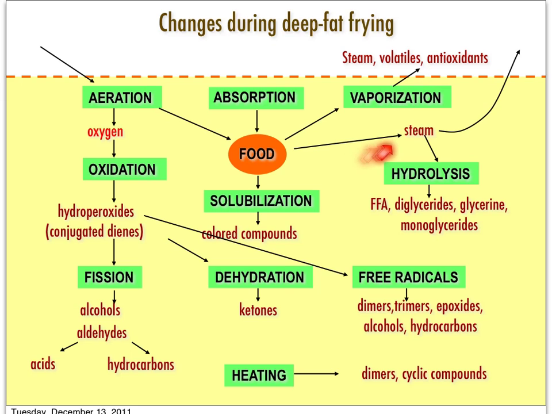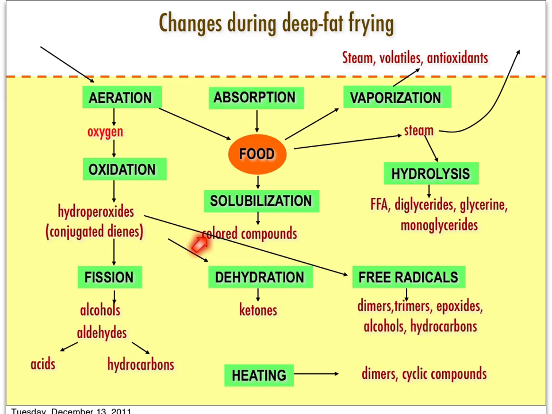The vigorous boiling reaction of steam in the oil would cause aeration of the oil, which will draw oxygen from the atmosphere into the oil, and this will cause oxidation of the triglycerides in the oil and produce hydroperoxides. And the hydroperoxides are very unstable and will go through other reactions such as fission to produce alcohols, aldehydes, and other compounds such as acids and also hydrocarbons.